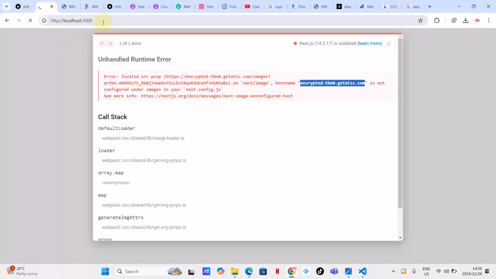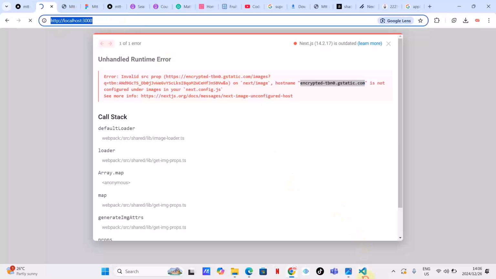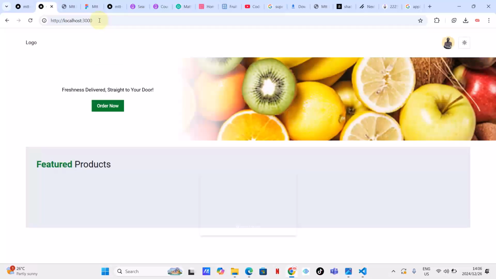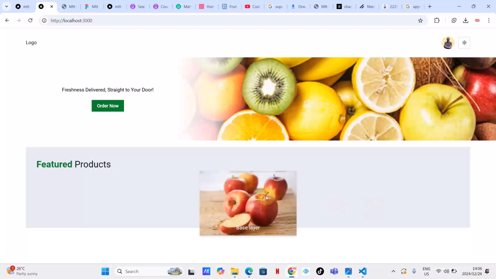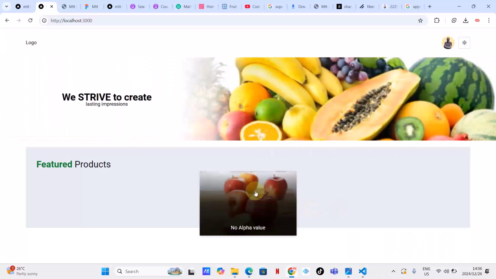I'm not sure why it's taking some time. Let's see, this is not supposed to take long. Okay, but it's fine. Let's just wait for it. Okay, let's see. Suppose everything works well. Okay, as you can see, guys, here is this component, and here is also the image.